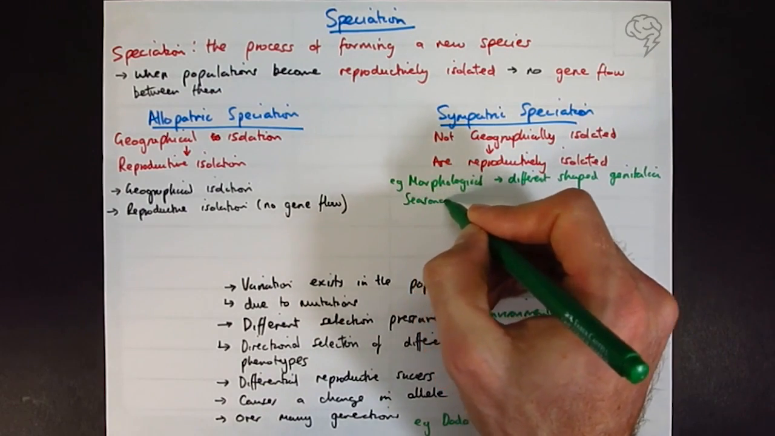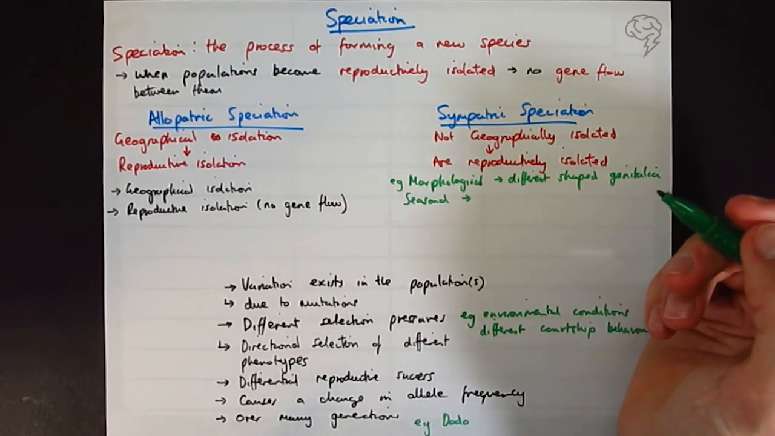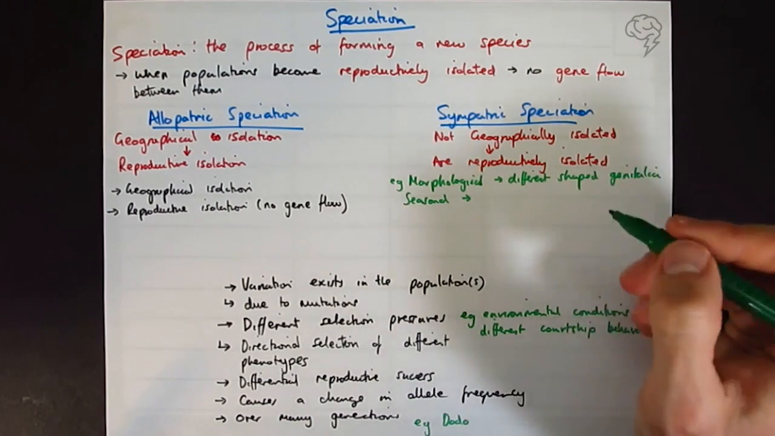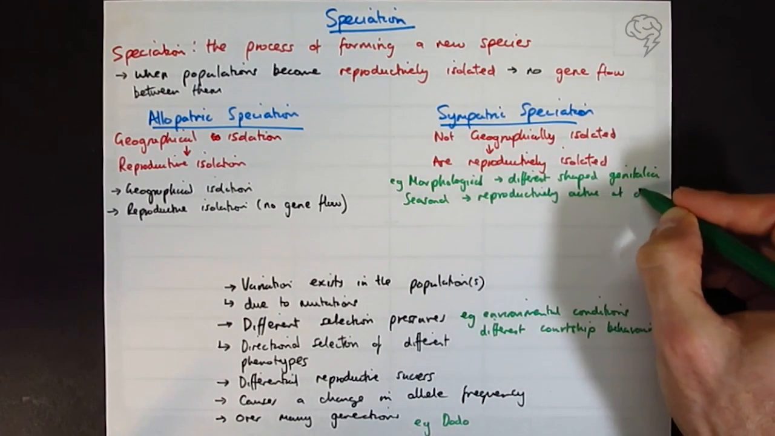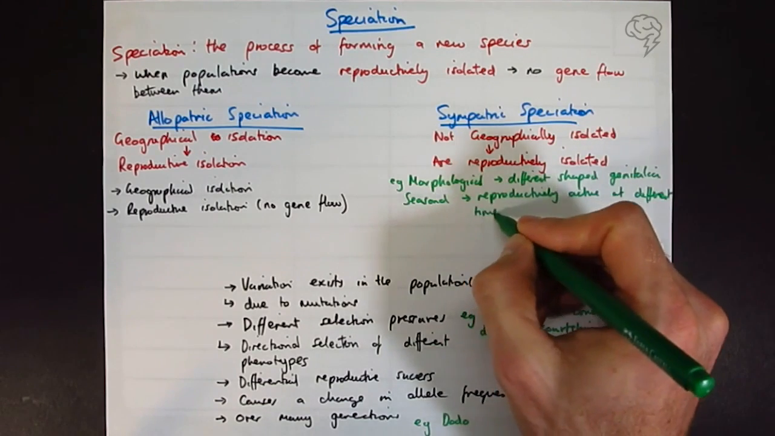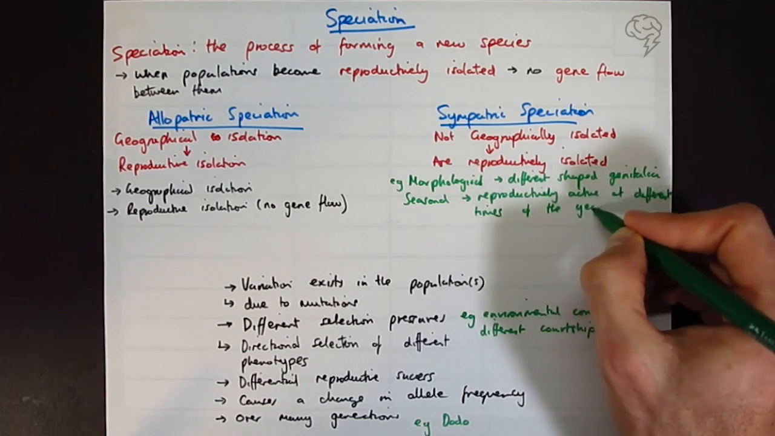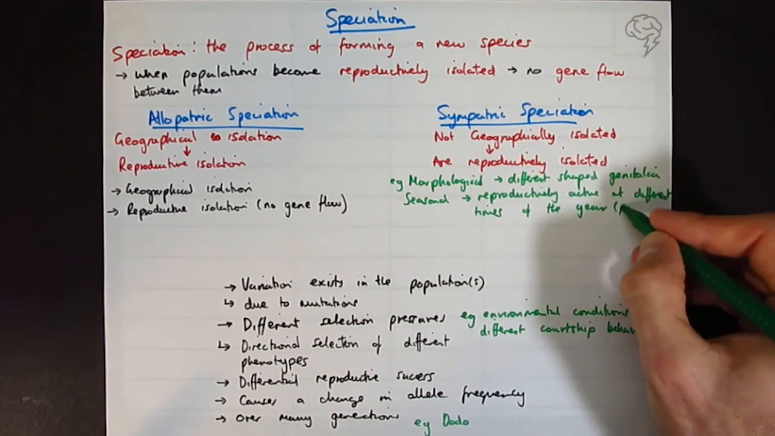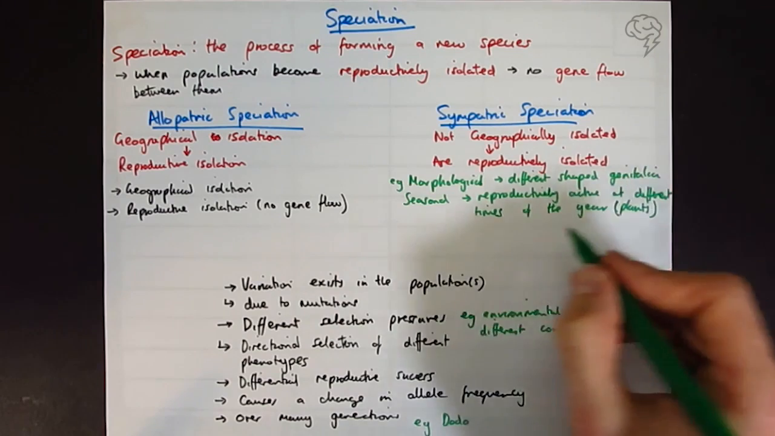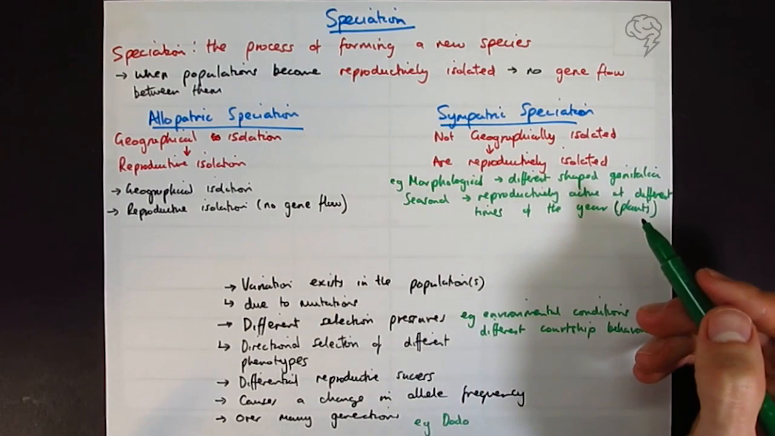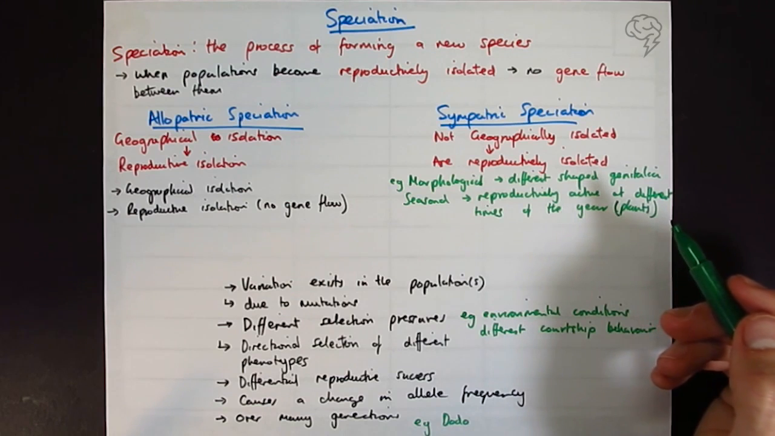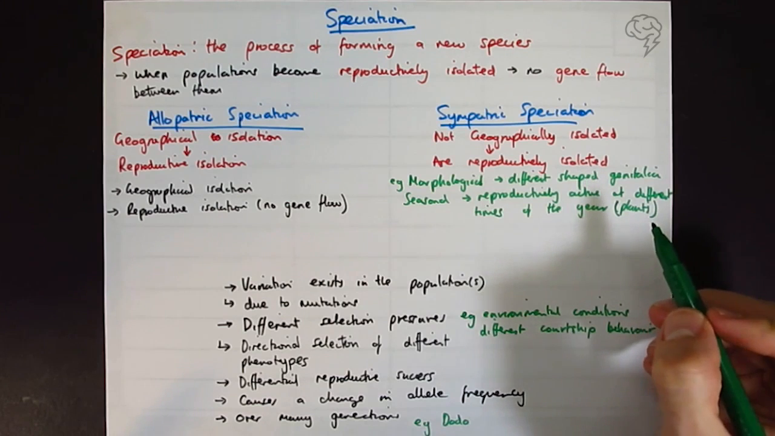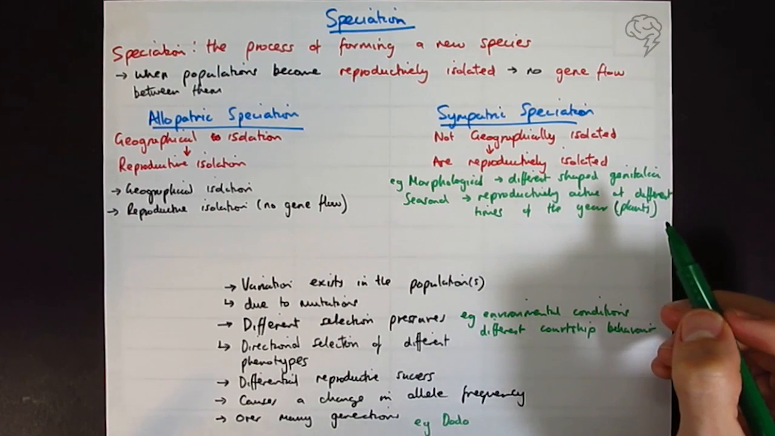This could be seasonal. So seasonal, maybe they are reproductively active at different times of the year. This is most common in plants. Not to say that it can't happen in animals, but we have things like plants that often have male reproductive parts and female reproductive parts, so they'd much rather breed sexually than with themselves. So they make the male parts of the plant sexually active at different times to the female parts of the plant, so they can't self-pollinate.